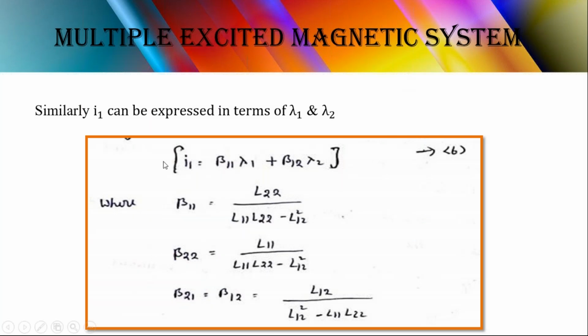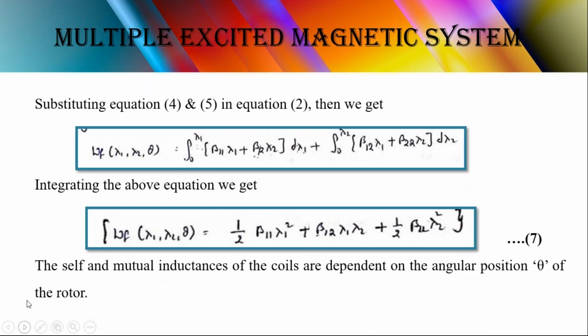Now we obtained the I1 and I2 values. Now substituting I1 and I2. So this is the first equation we have, right? What is the equation we have?